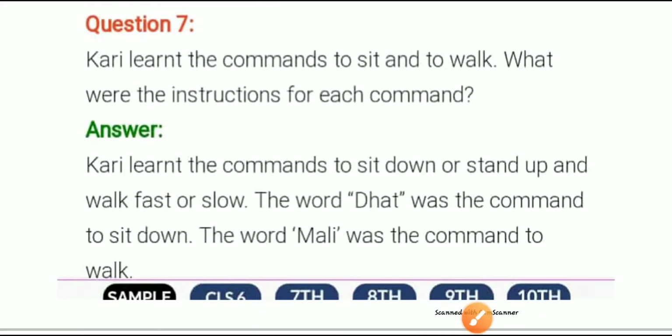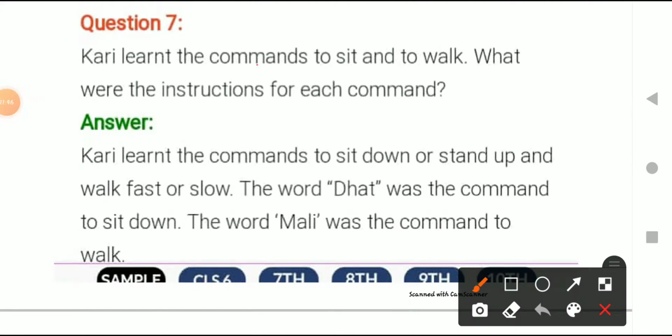So question number 7 is, Curry learned the command to sit and to walk. What were the instructions for each command? We know that for elephants and for any other animal, it is very important to teach them commands, so that they understand what these commands mean. Similarly, in this chapter, Curry the elephant was given some commands which he had to learn, so that he knows what the masters want him to do. So what was the command for sit and to walk for Curry? This is the question.